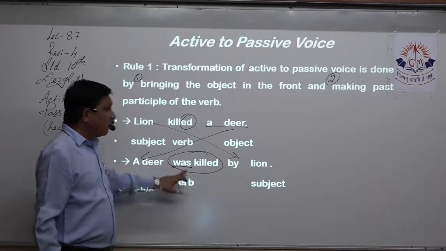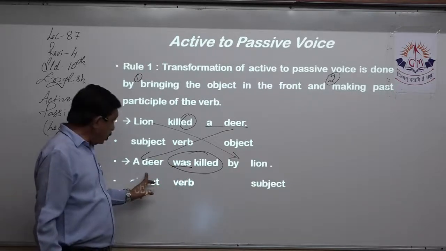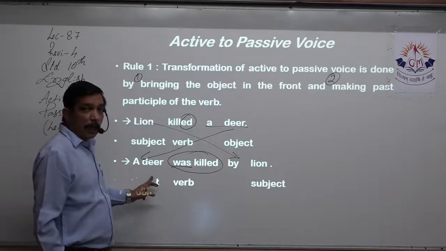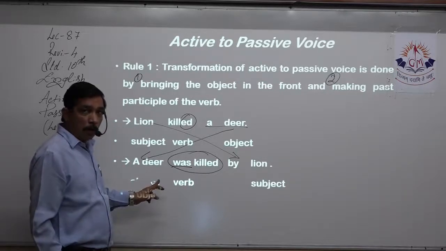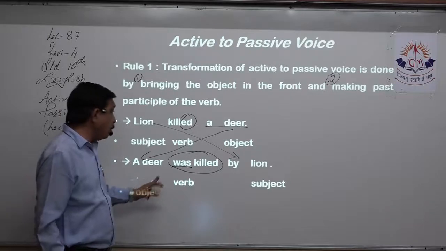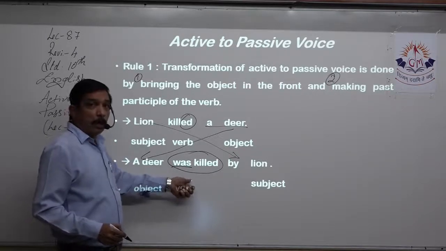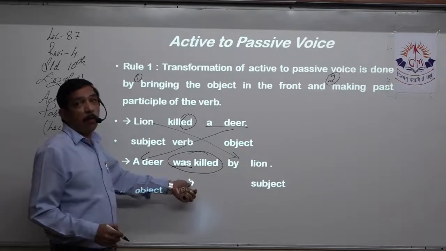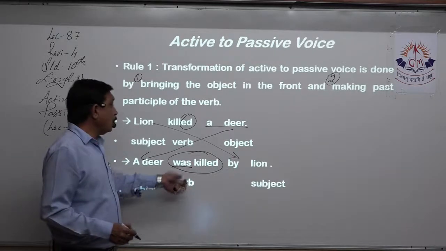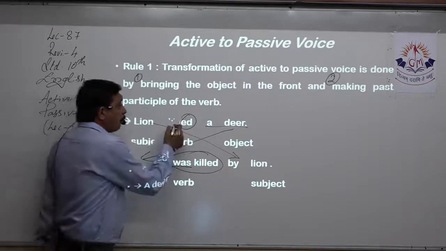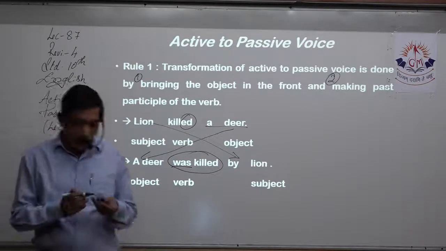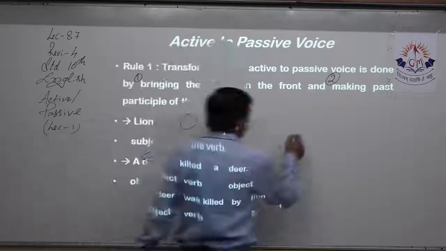A deer. Was. A deer, it is singular, right? A deer can be plural, but one lion will kill one deer only. Yes, it's not going to kill 10 deer at the same time. So we consider it as one. Was. If it is plural, here it will be were. A verb. So now we make the past participle of killed. Yes, so it is always like this.